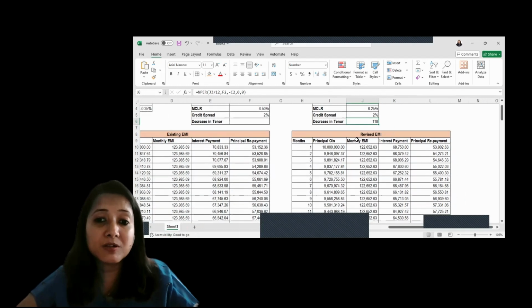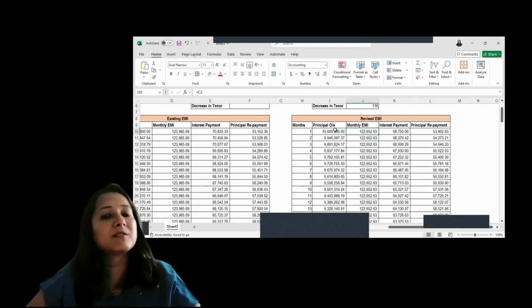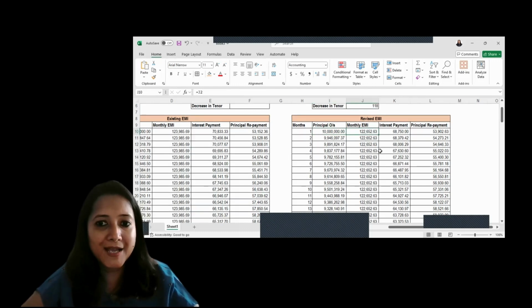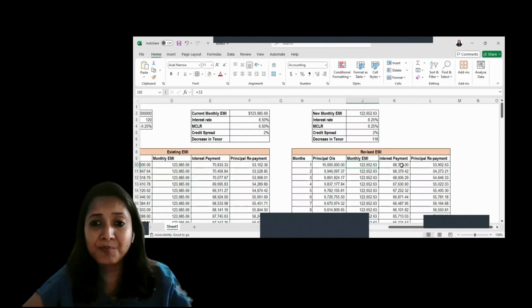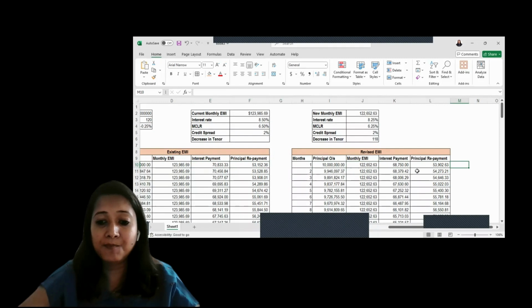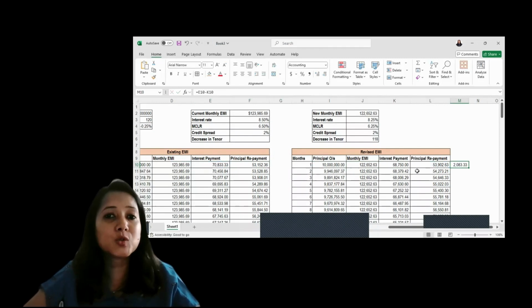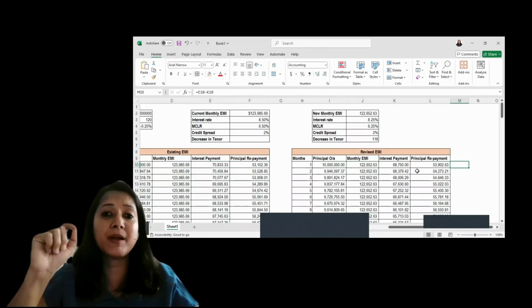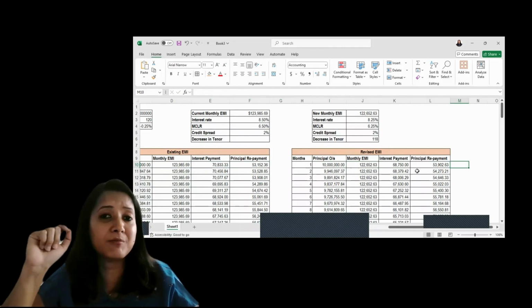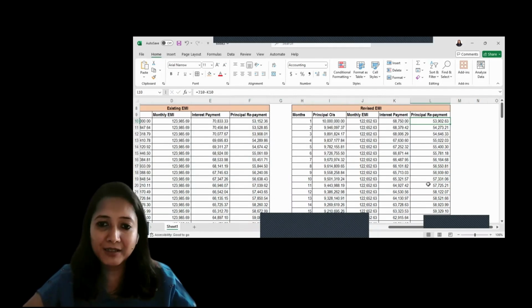Second, I'll show the calculation of how we do the revised EMI. In a similar way, principal outstanding, monthly EMI calculated as above, 1,22,652. Interest payment will be 68,750 instead of 70,833 every month. So here, there is already a reduction of 2,000 every month just by reducing your interest rate by 25 basis points. The calculation follows in the same manner.